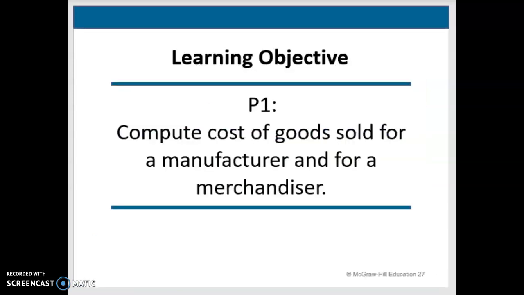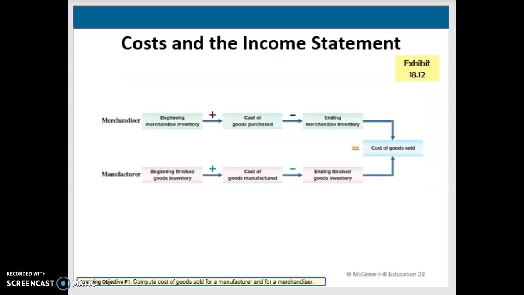All right, so let's look now at the income statement side of it. The main difference between the income statement of a manufacturer and a merchandiser is going to be the cost of goods sold. So a merchandiser had the cost of goods that they purchased and then they sold, and the difference was the cost of goods sold. With a manufacturer, it starts out a little differently. So we see that it starts out with beginning finished goods inventory. We add in the costs of goods that we manufactured, subtract out our ending, and that gives our cost of goods sold. So both of them have a cost of goods sold. It's just looked at a little differently. And we're going to get into that to see how manufacturers look at it.